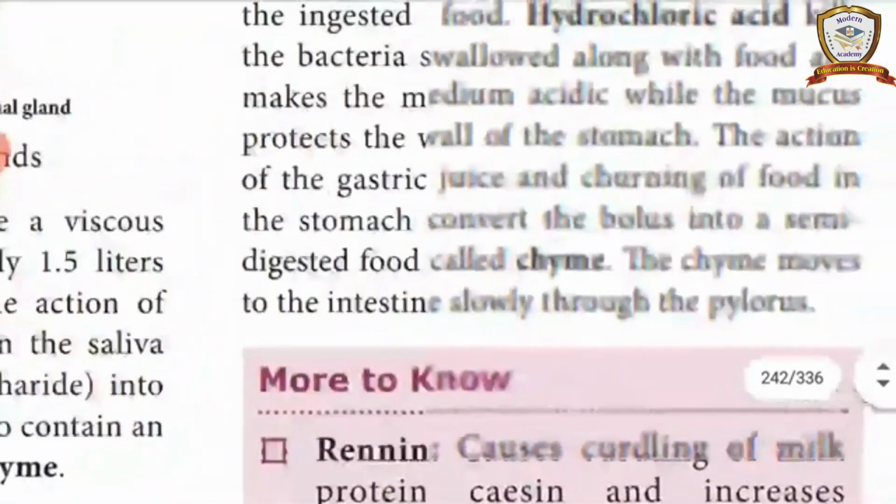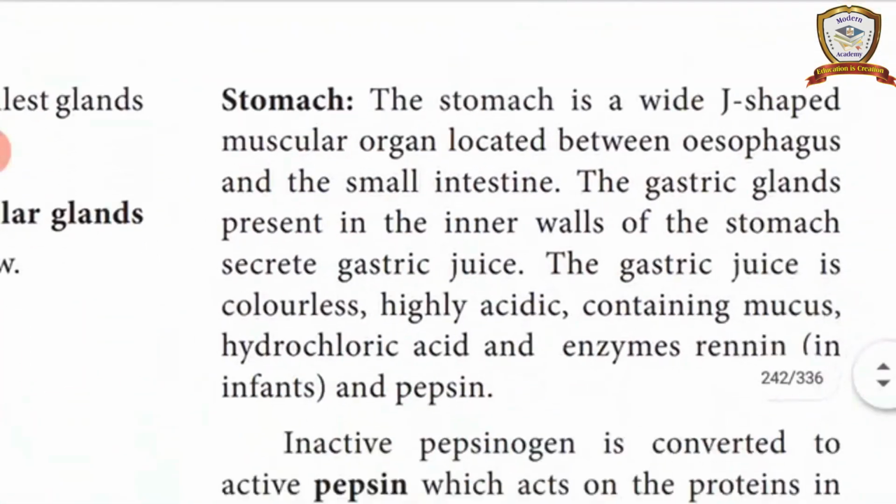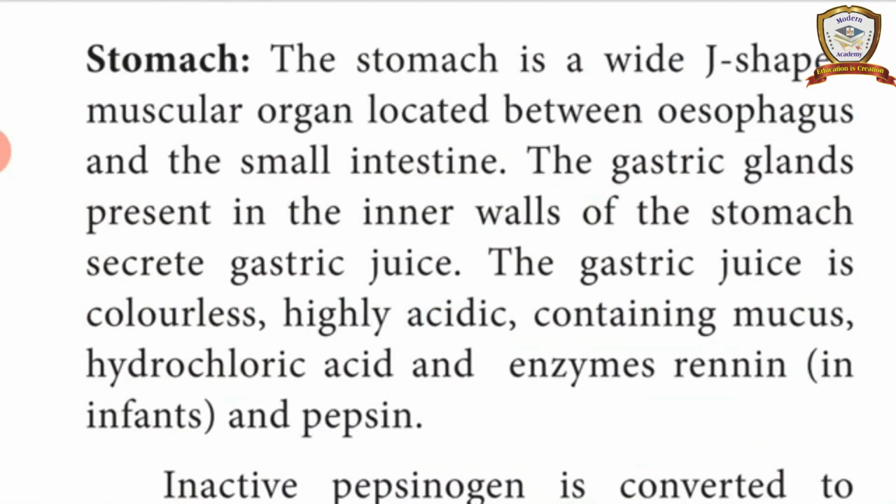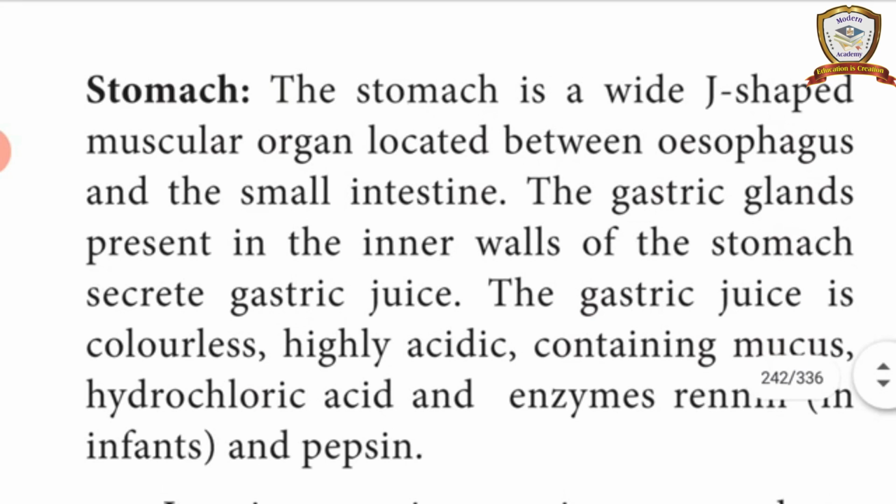The next one is the stomach. Actually, it is a bag-like structure and the shape is J-shaped. It is located between the esophagus and the small intestine. Where is it situated? Between the small intestine and the esophagus.